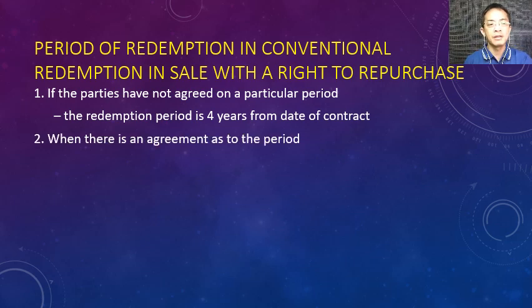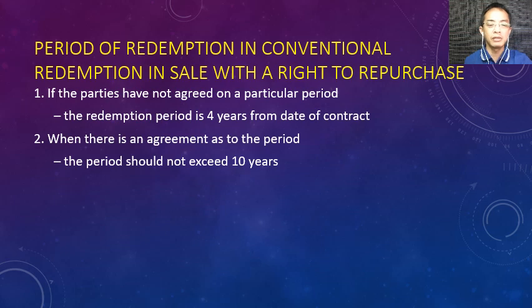Okay. What if the parties agree on the period of years? Pwede mag-agree. But according to the Civil Code, the period should not exceed 10 years. So the parties can agree 1 year, 2 years, 3 years, 4 years, 5 years, 6 years, 7 years, 8 years, 9 years, 10 years lang. Up to 10 years lang sila pwede mag-agree.